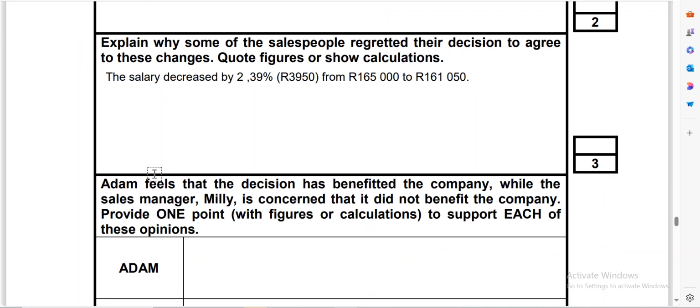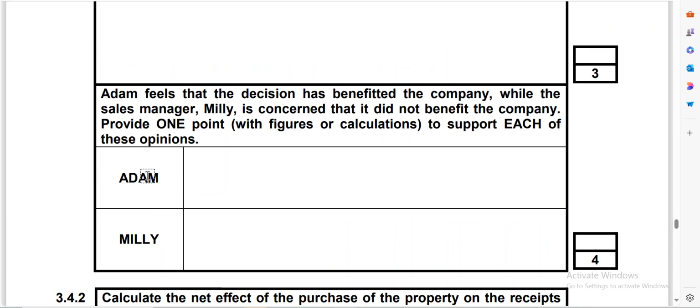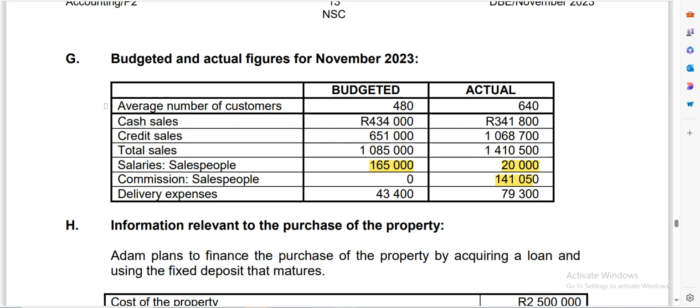So here they're saying that Adam feels that the decision has benefited the company, while the sales manager Millie is concerned that it did not benefit the company. Provide one point with figures or calculations to support each of these opinions. Now, for Adam, you're going to look for a good thing that happened after that decision. For Millie, you're going to look for a bad thing that happened after that decision. So let's check from the information here. If you look at here, the average number of customers has actually increased compared to what was budgeted. Okay, so let's see what happened.